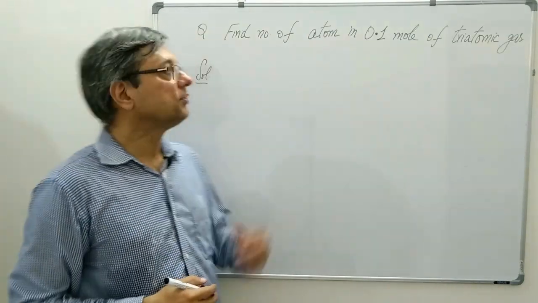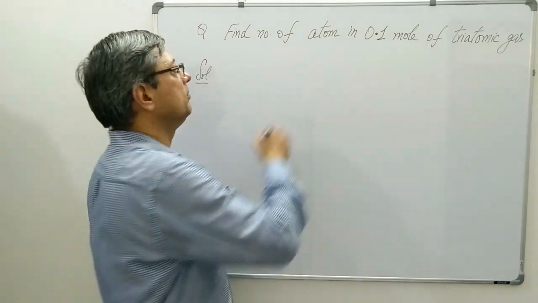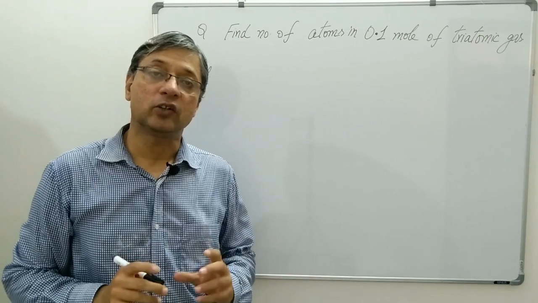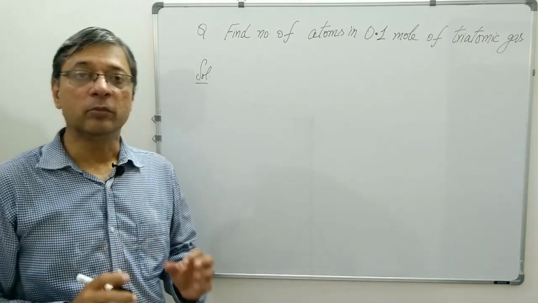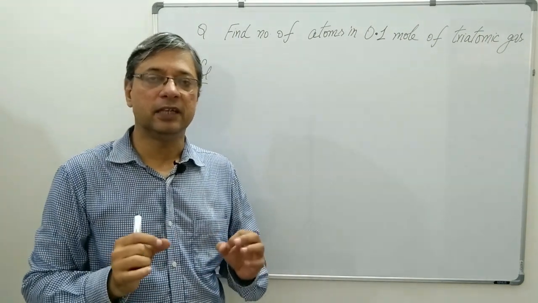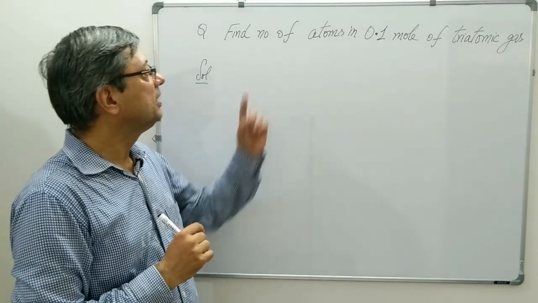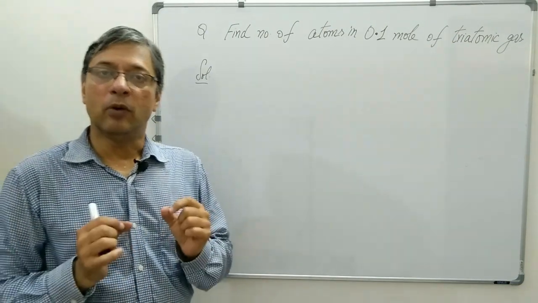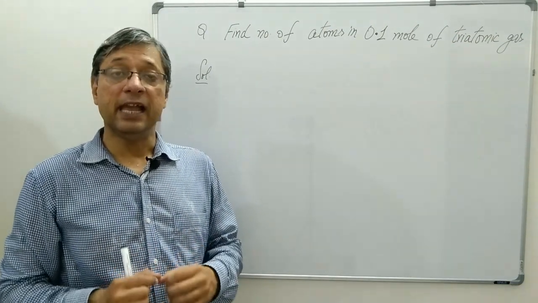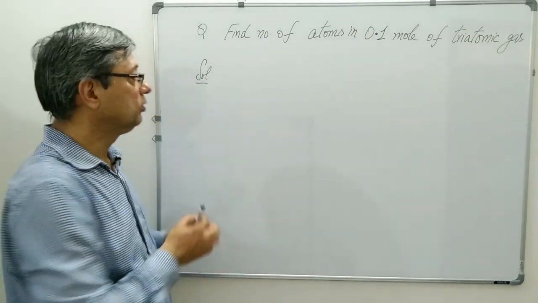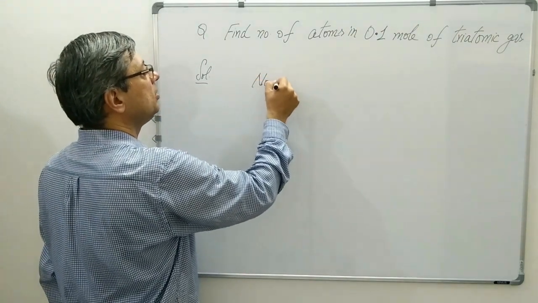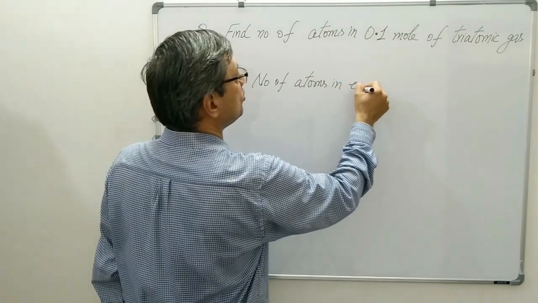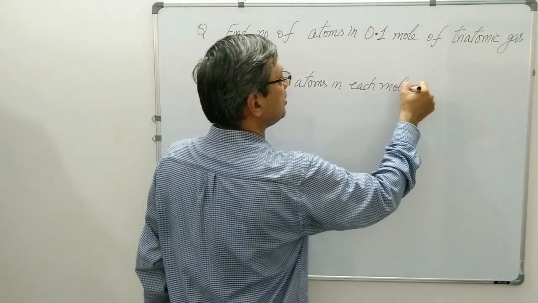Next question. Question is, find number of atoms in 0.1 mole of triatomic gas. Triatomic means there are 3 atoms in a molecule, and you have to find number of atoms in a molecule having 3 atoms and is 0.1 mole. So, number of atoms in each molecule is equal to 3.